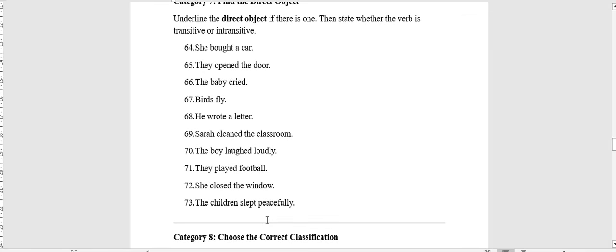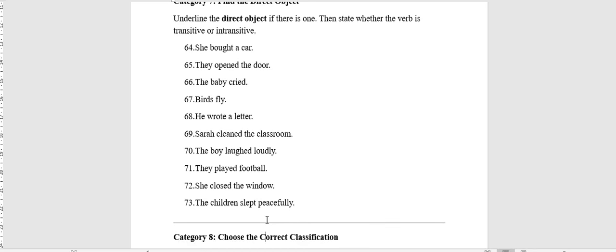Number 70. The people laughed loudly. Here we didn't have a direct object as the verb laughed is intransitive. 71. They played football. Football is a direct object and here the verb is transitive. She closed the window. The window is a direct object and the verb is transitive. The children slept peacefully. Here we have no direct object as the verb slept is intransitive.